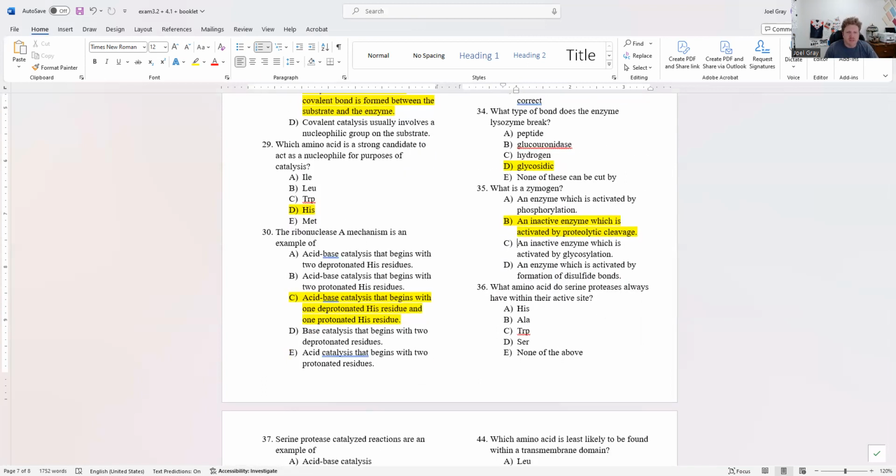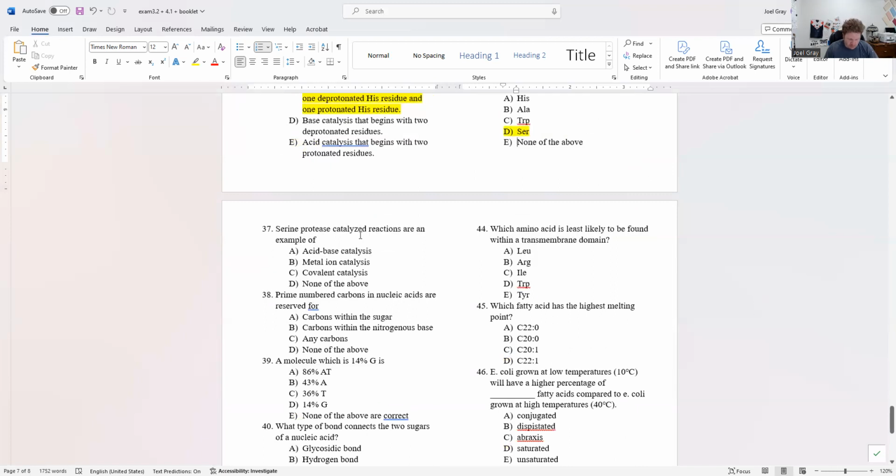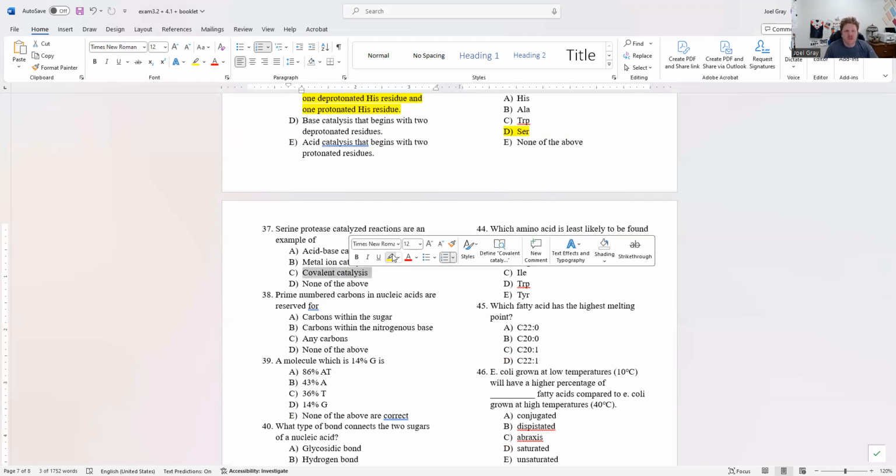36, what amino acid do serine proteases have within their active site? Serine proteases. They're going to have an active site serine residue. Now, number 37. 36 is D. 37 is serine protease catalyzed reaction. Or example of covalent catalysis. Because remember that serine establishes the covalent bond with the substrate. 37 is C.